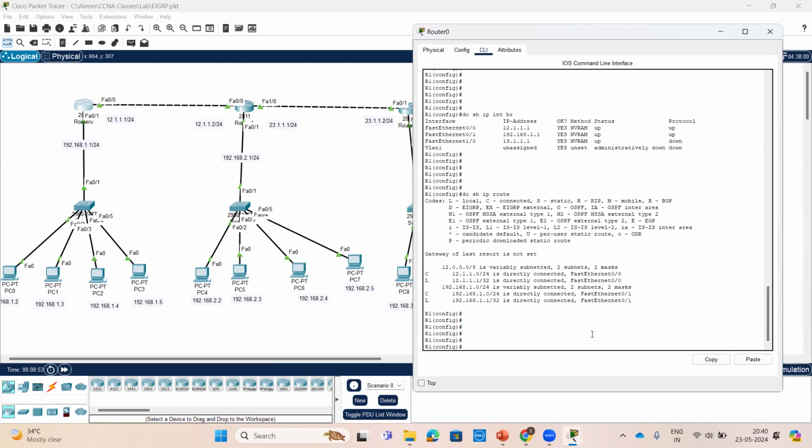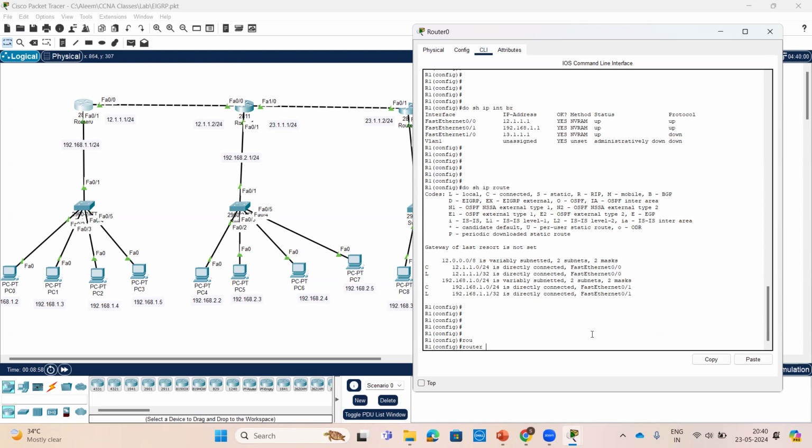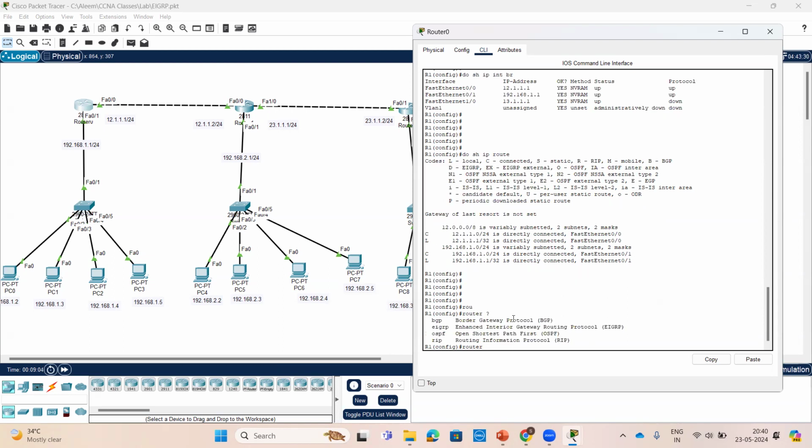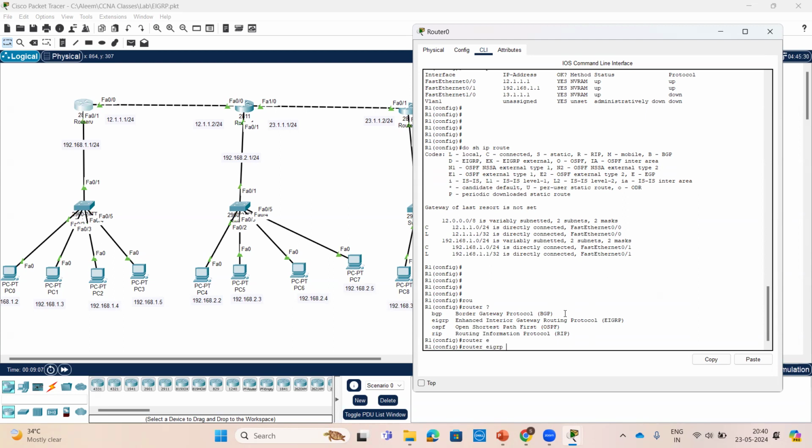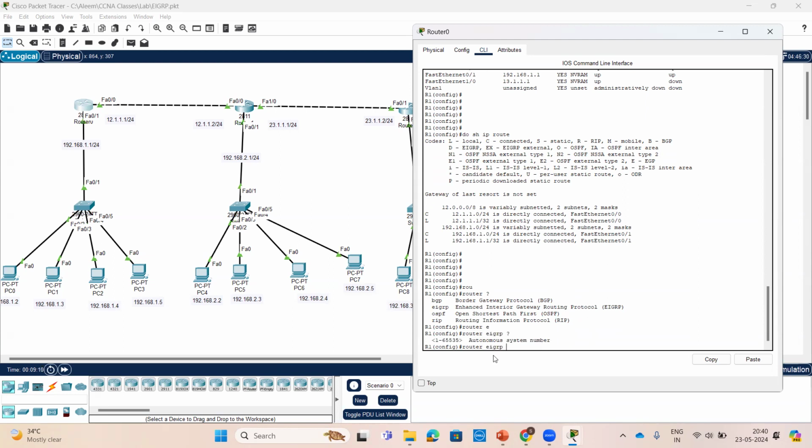What about OSPF? 110. Good. Router, here I'm doing configuration for that. Check router, then here EIGRP, give the question mark, EIGRP, and give the question mark up to 65535. AS number will configure here from 0 to 65535. And I'm taking 100 for the AS number.